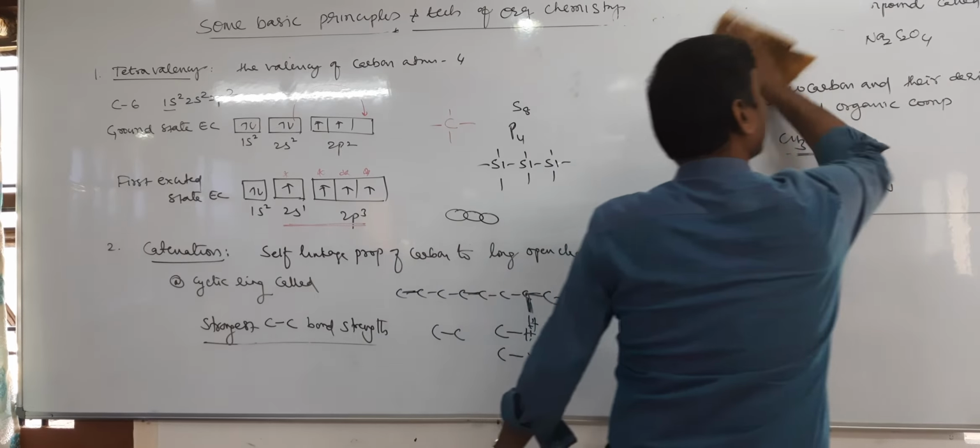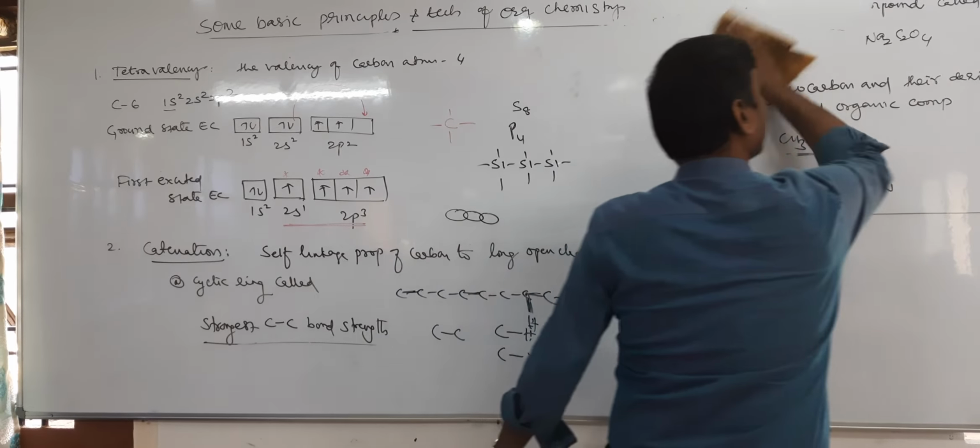For example, NaCl. NaCl is an ionic compound. What is the isomerism of NaCl? We will write Cl in Na. Is it meaningful? No. So therefore, ionic compounds do not exhibit isomerism.